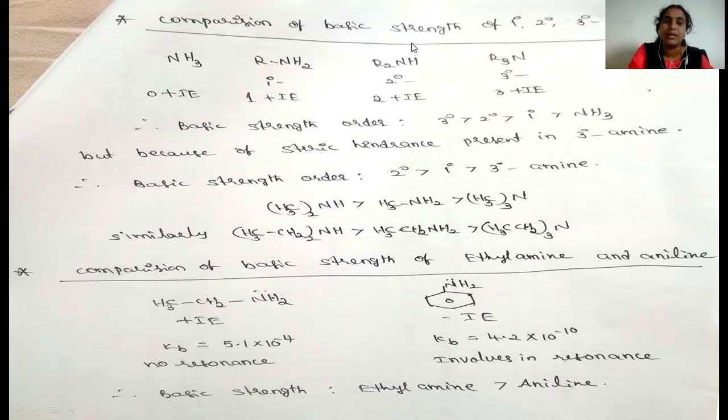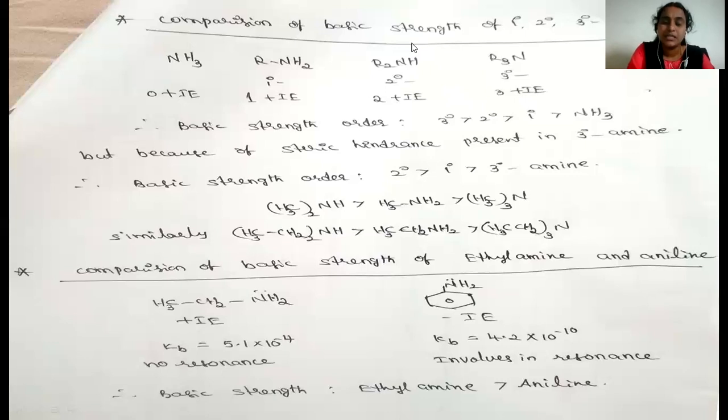If you see the methylamines, the basic strength order is dimethylamine, this is the secondary amine, then methylamine, this is the primary amine, then the last one is trimethylamine, this is the tertiary amine. Similarly, for the basic strength order of ethylamines, the first one is diethylamine, which has the most basic strength, this is the secondary amine, then ethylamine, this is the primary amine, and the next one is triethylamine.